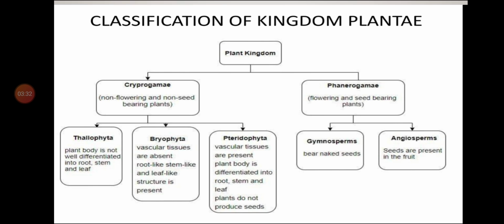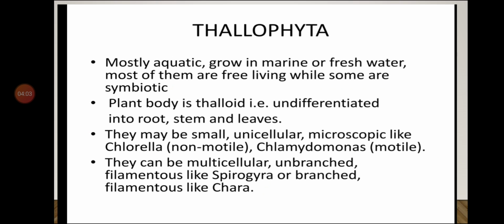Now, one by one, we will study the characteristics, the salient features of all the divisions. Salient features of the division Thallophyta, then Bryophyta, then Pteridophyta, then gymnosperms, and then angiosperms. So, one by one, we will study the salient features or characteristics of the different divisions. First, starting with the salient features of the division Thallophyta.